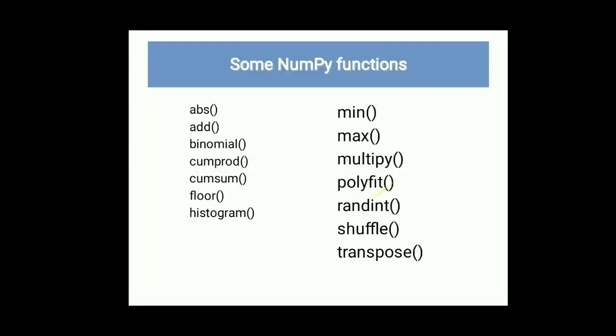Then there are some NumPy functions. abs means absolute, add, addition, binomial, cumprod, cumsum, floor, histogram, mean, max, multiply, polyfit, randint, shuffle, and transpose. From that we have covered only limited functions. You can see these functions in your textbook.